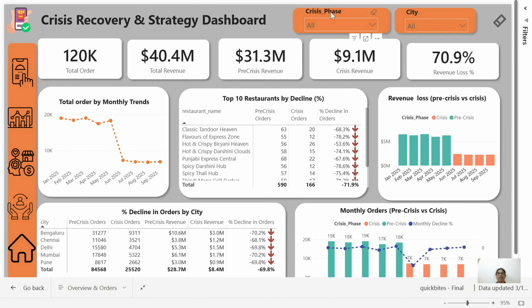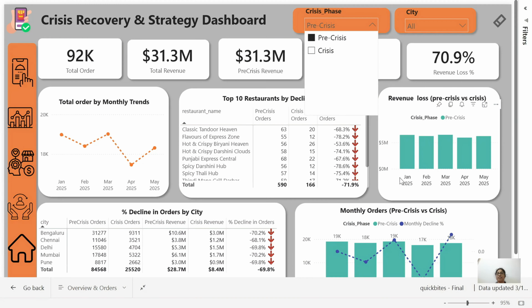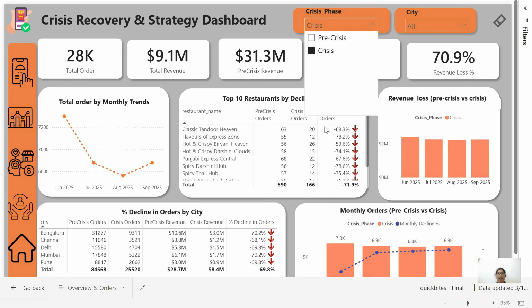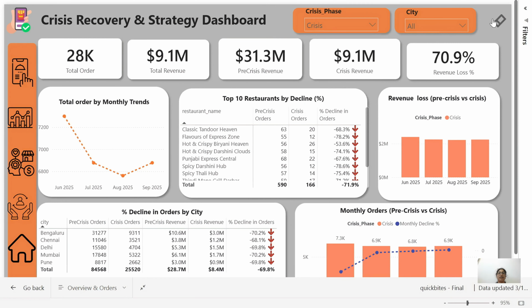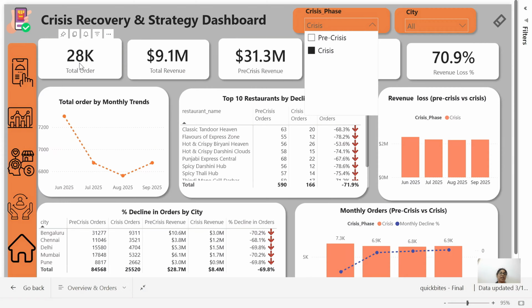Here you can see the crisis phase. Based on the available data, I divided it into two sections, pre-crisis and crisis. Pre-crisis is January to May and the crisis period is June to September. Based on the selection, the entire visuals will react like this. In the pre-crisis time, you can see 92K total orders, and the crisis time is 28K.